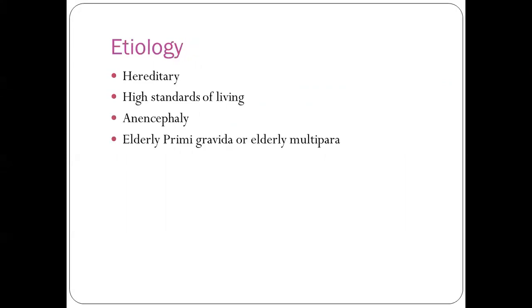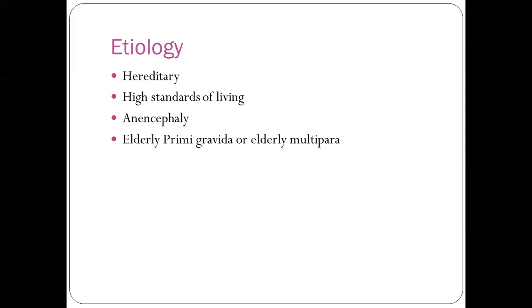The etiological factors include hereditary factors. Either from the maternal or the paternal side of the mother, if there were any post-term cases in previous generations, there is a chance of having a post-term delivery. High standards of living, because sometimes we opt for the cesarean section, or because of less exercise, there is a chance of having post-maturity. Then anencephaly, which is one of the congenital malformations.